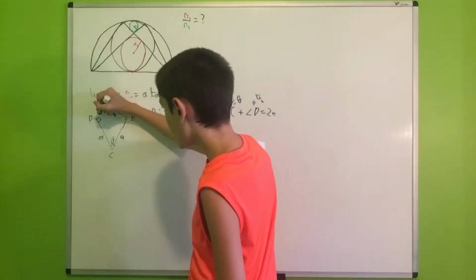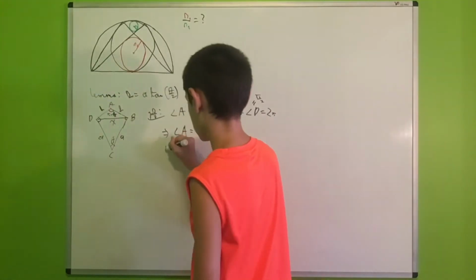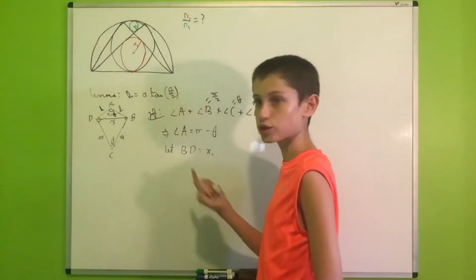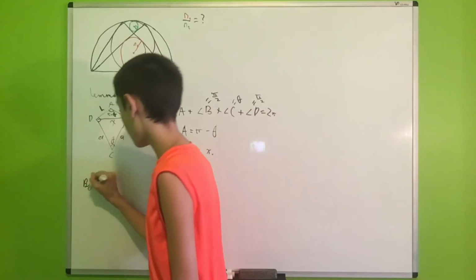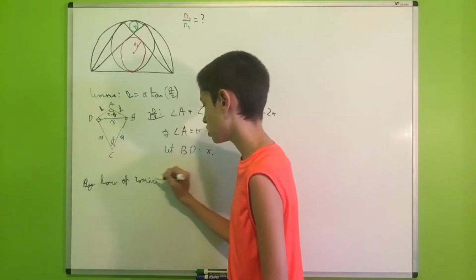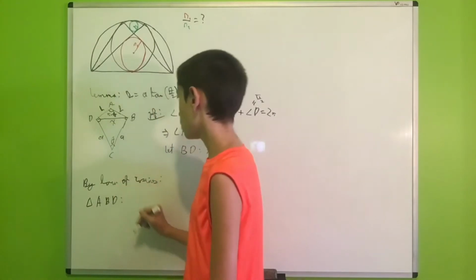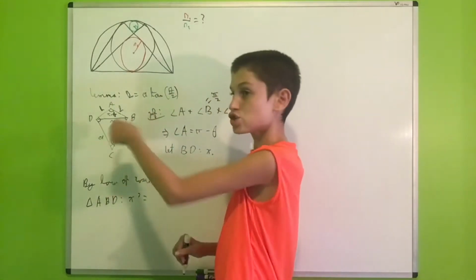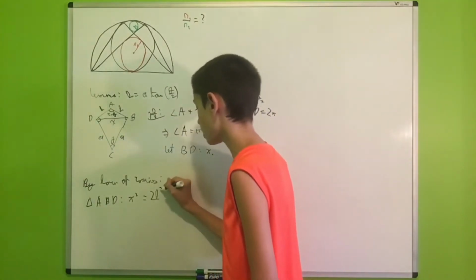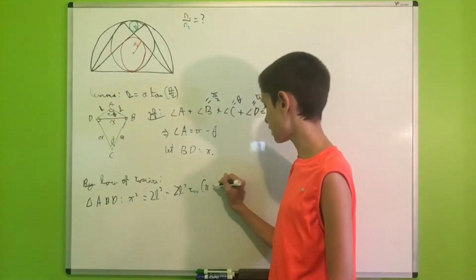And now we will connect B and D, and we will let BD be equal to x. And now we have two triangles in which we can apply the law of cosines. So applying it on triangle ABD, we get that x squared is equal to b squared plus b squared, which is 2b squared, minus 2 times b squared cosine of pi minus theta.